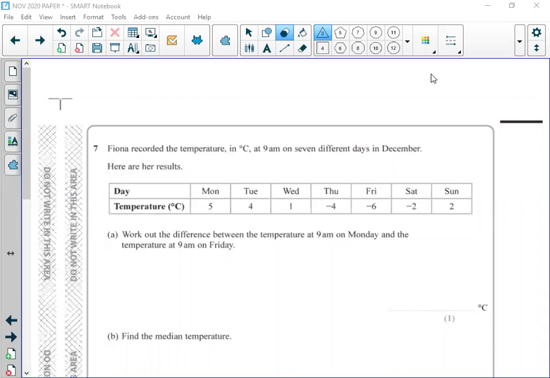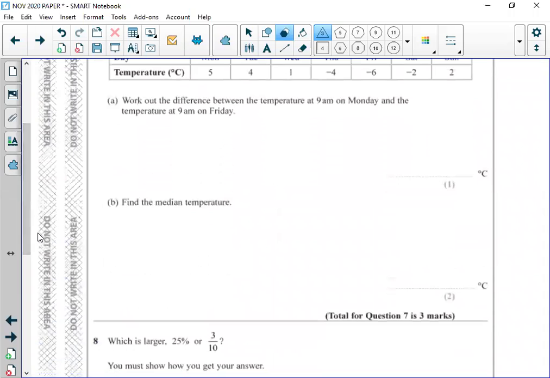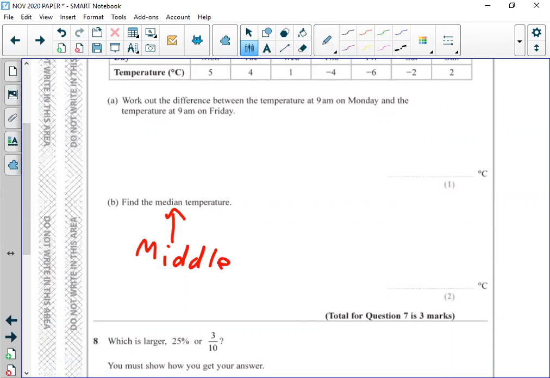Okay, so let's have a look at what this part B is referring to. So it says the median, and we've already said it there. Somebody just said it. What does the median mean? The middle number when they are listed, smallest to biggest or biggest to smallest. Yeah, absolutely perfect. So the very, very important definition in maths: middle, but there must be in order. So those are the two things that you need there.